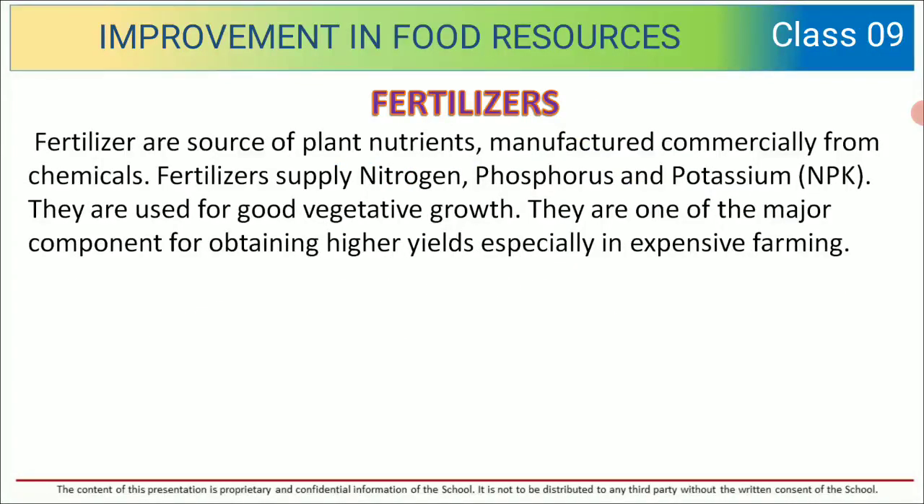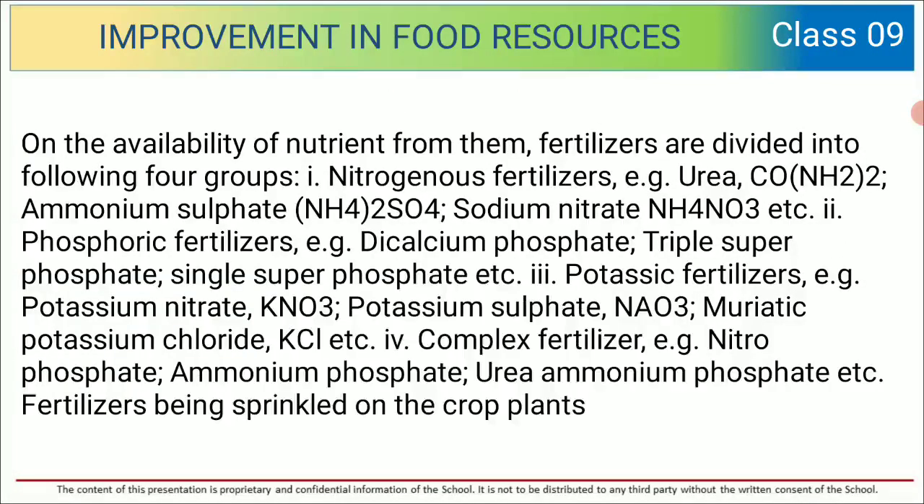What about fertilizers? Fertilizers are sources of plant nutrients manufactured commercially from chemicals. Fertilizers supply nitrogen, phosphorus, and potassium. They are used for good vegetative growth. They are one of the major components for obtaining higher yields, especially in intensive farming.